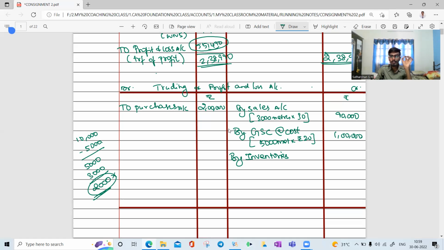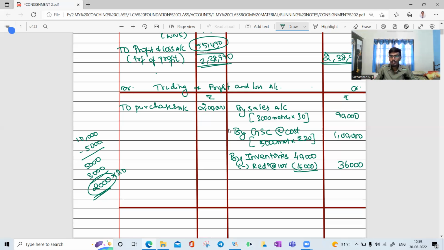I need to validate that every closing stock should be valued at cost or market price, whichever is lower. In this question, we have a cost price of 20. 2,000 into 20, you will get how much? 40,000. The question specifies that owing to a market fall, we have a 10% reduction in the price. So we need to deduct the reduction at 10%. 10% is how much? 4,000. So you will get your answer 36,000.